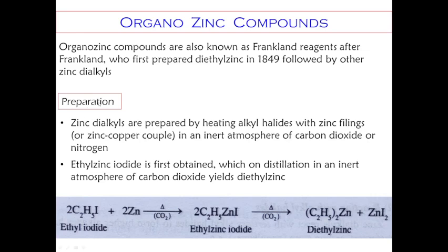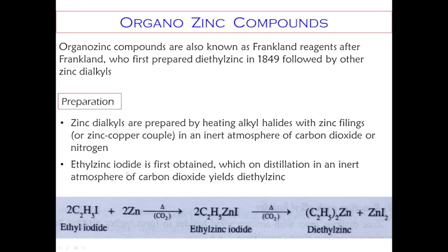Now let us discuss the preparation. Zinc dialkyls are prepared by heating alkyl halide with zinc filings or zinc copper couple in an inert atmosphere of carbon dioxide or nitrogen. So the reaction should be carried out in an inert atmosphere in the presence of zinc filings or zinc copper couple, by heating with alkyl halides.